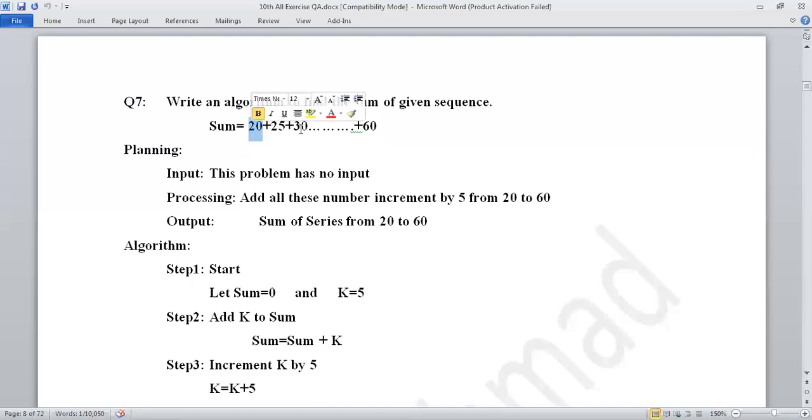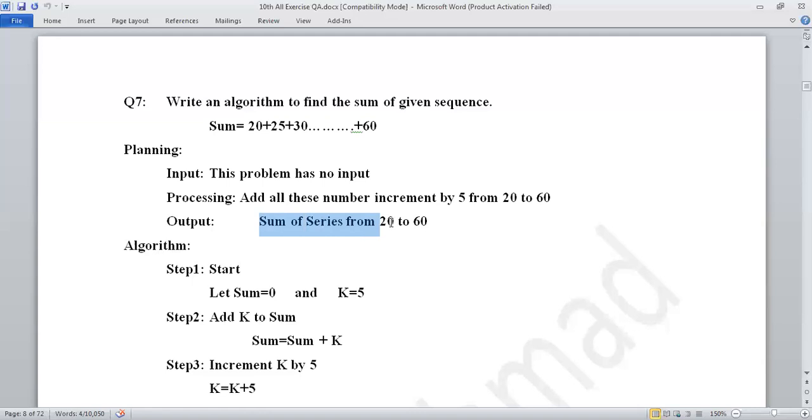So 25 plus 5, 30. So add all these numbers, incrementing by 5 from 20 to 60. So this will be our processing, the third portion: sum of series